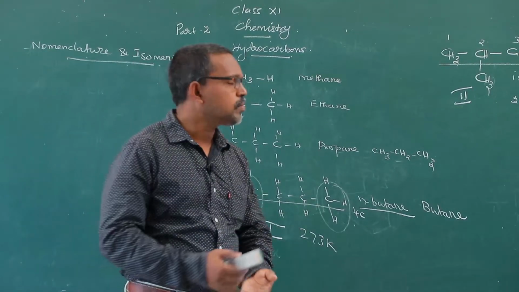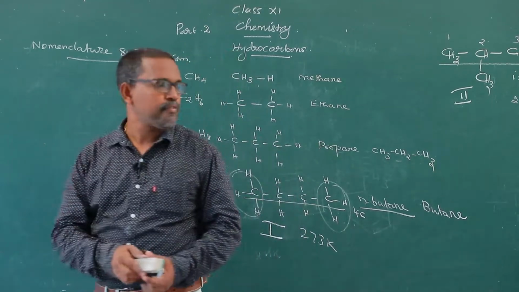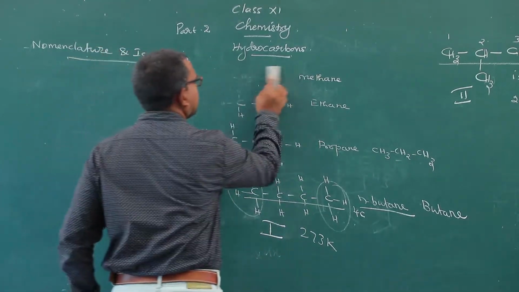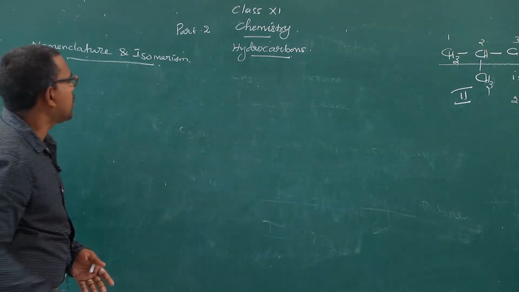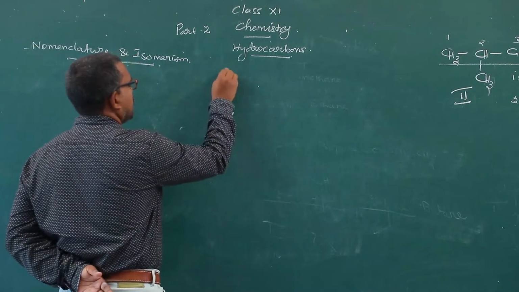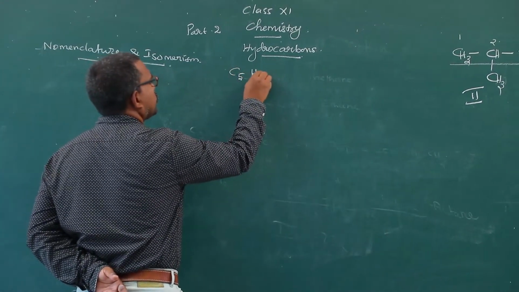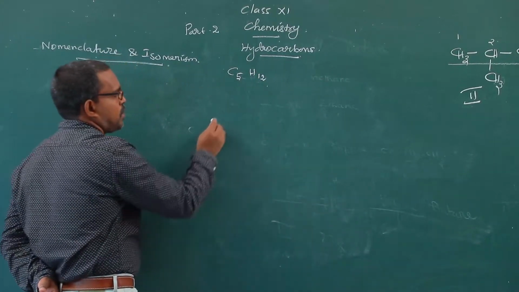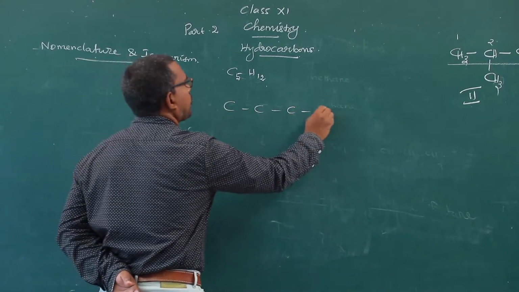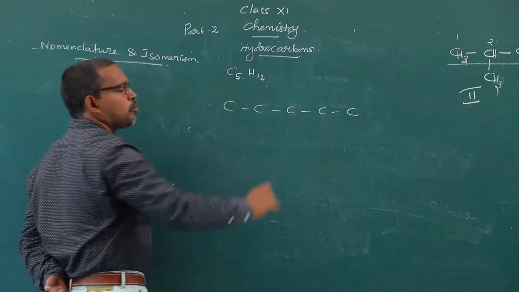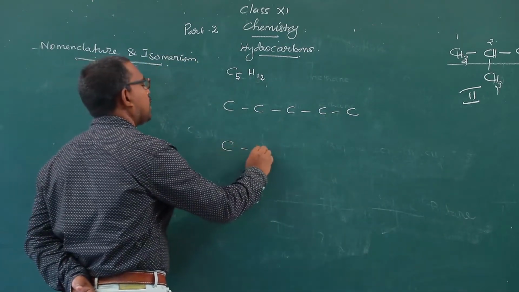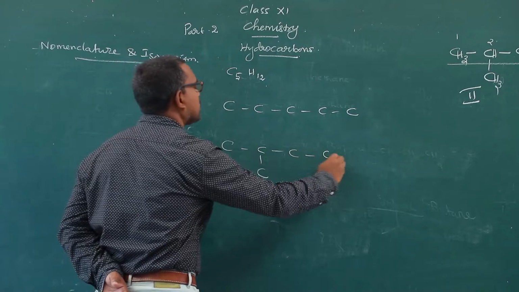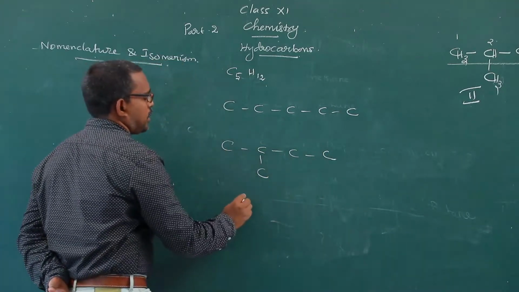Now in the case of carbon number 5, the different isomeric forms, C5H12 is the general formula. The first structure is a straight chain with no branches, and another compound like this, totally 5 carbon atoms.